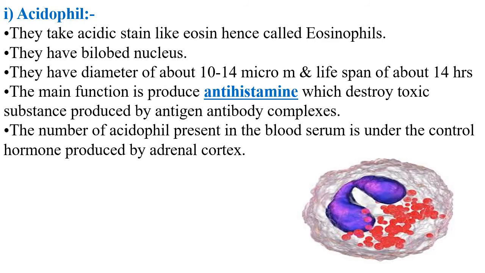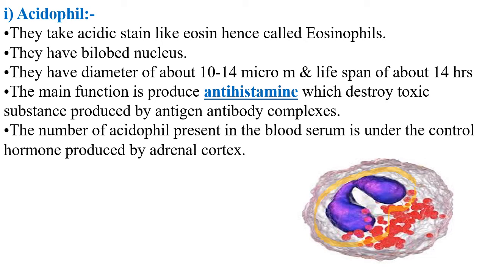As far as acidophils are concerned, they take acidic stain like eosin, hence they are called eosinophils. These have a bilobed nucleus. As you can see in the diagram, the bilobed nucleus is a characteristic feature. They have a diameter of about 10 to 14 microns and a lifespan of about 14 hours. The main function of acidophil is to produce antihistamine, which destroys toxic substances produced by antigen antibody complexes.